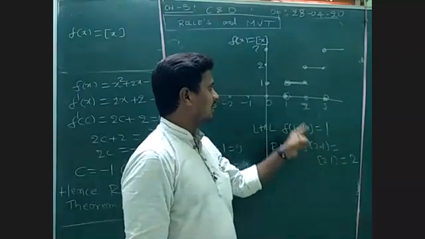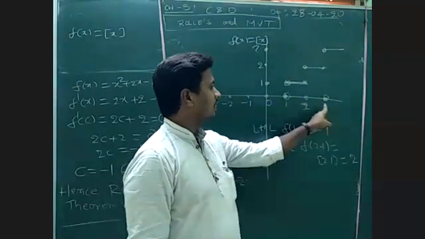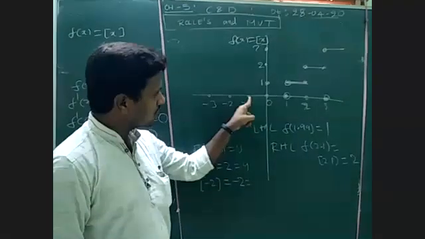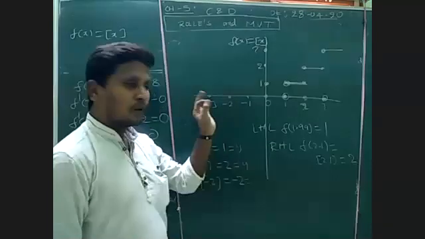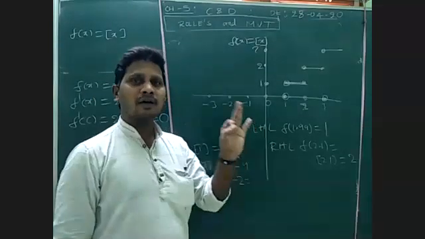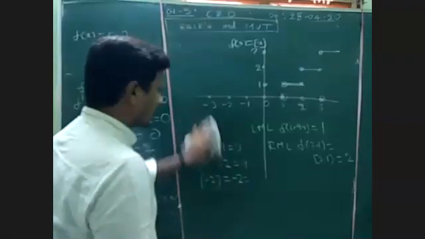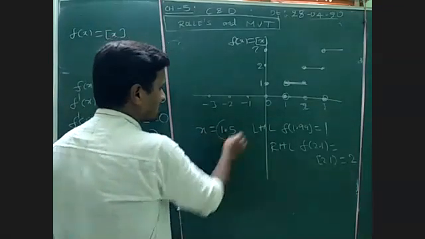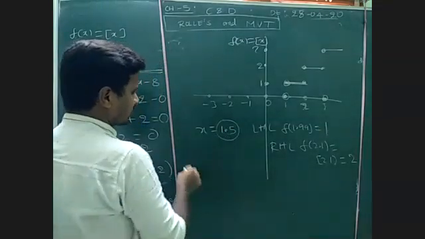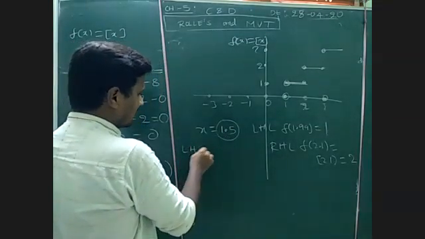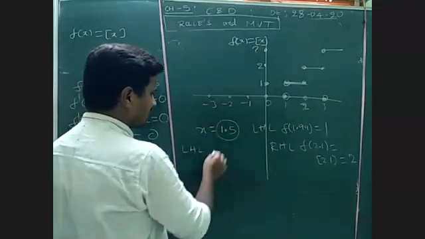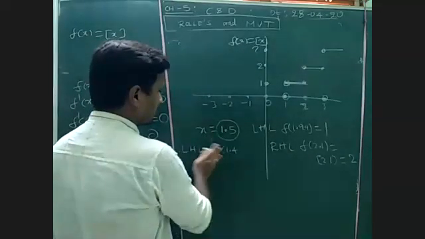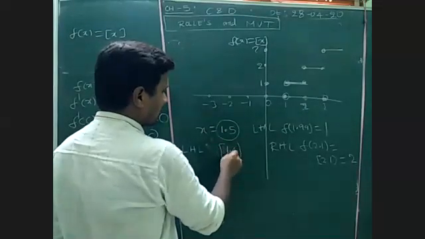In the same way, it is not continuous at 1, not continuous at 3, not continuous at 0, minus 1, minus 2. Only for integers. For example, I need to check the continuity at x is equal to 1.5. Look at here. What is LHL? It is less than 1.5, maybe f of 1.4, the greatest integer of 1.4.